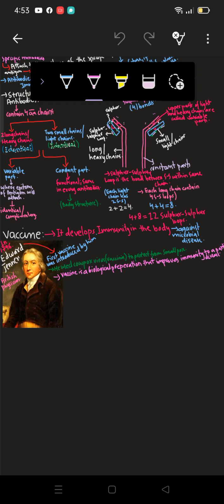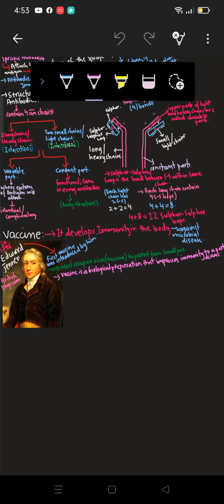The third one is that we do not use the whole organism, but instead we use a disease-causing agent or part, so that our B lymphocytes differentiate into plasma B cells and memory B cells, and plasma B cells start producing antibodies. So there are three methods.